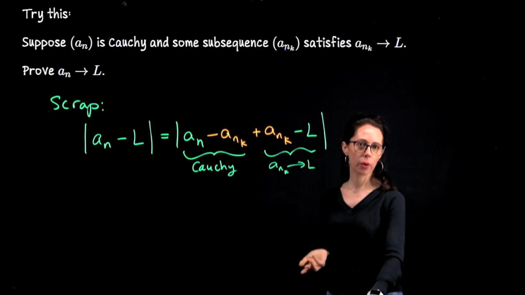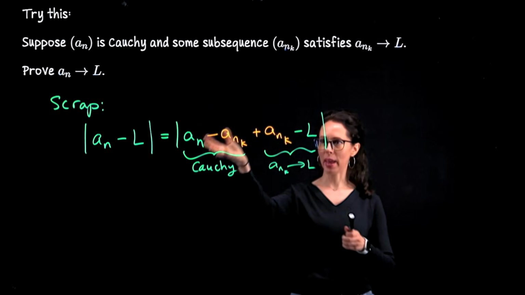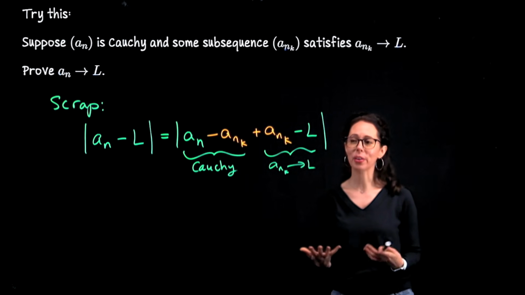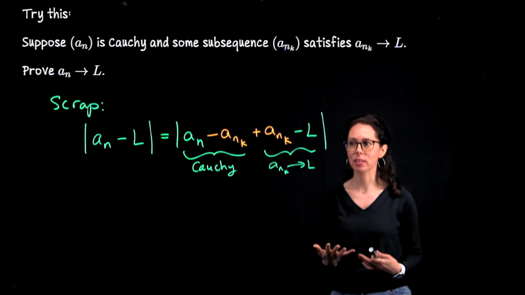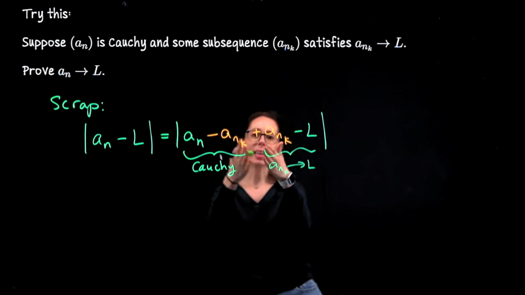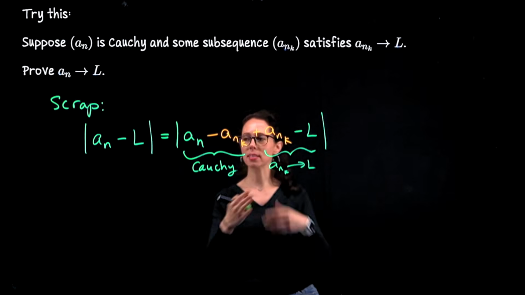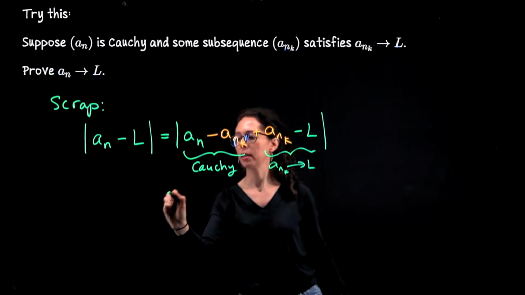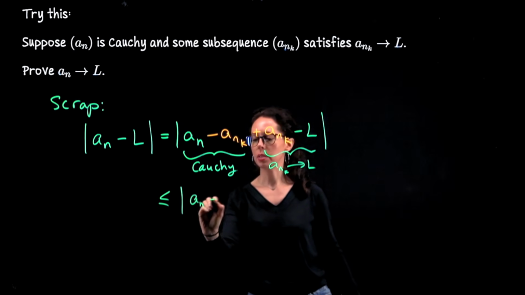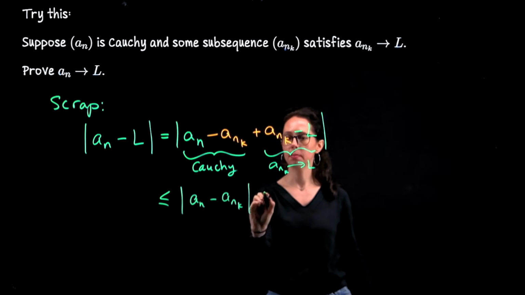What do we do when we have this kind of pair of pairs inside an absolute value? This is one of the reasons why we use the triangle inequality so much in mathematics and real analysis, is that we often bring in a mutual friend like this. It's like to get from here to here, we go through an intermediary, and then we can break that up using the triangle inequality.